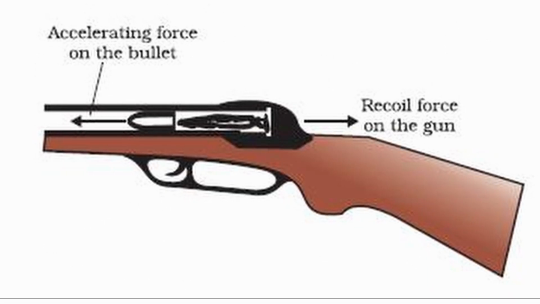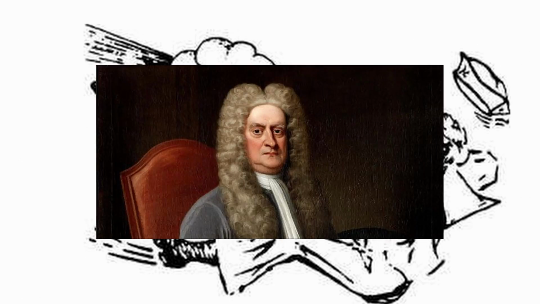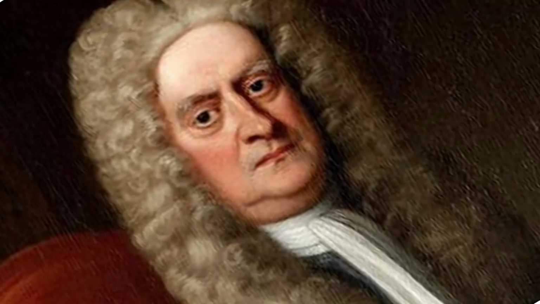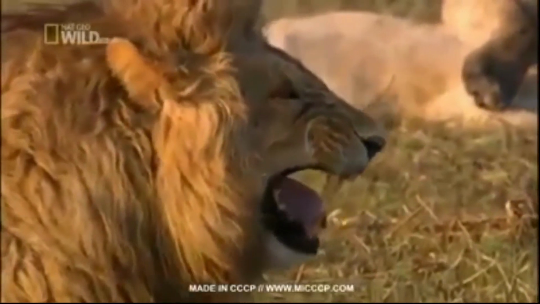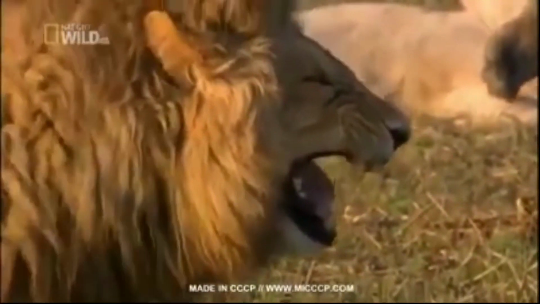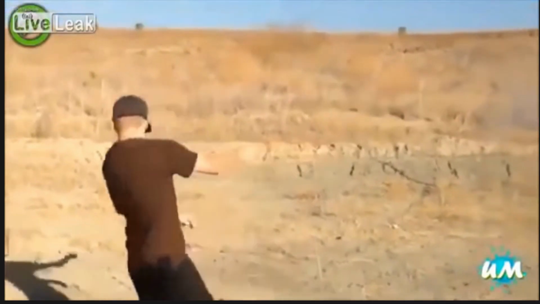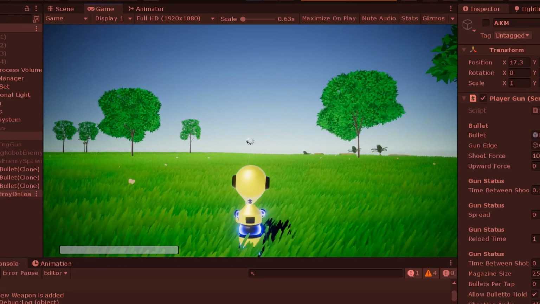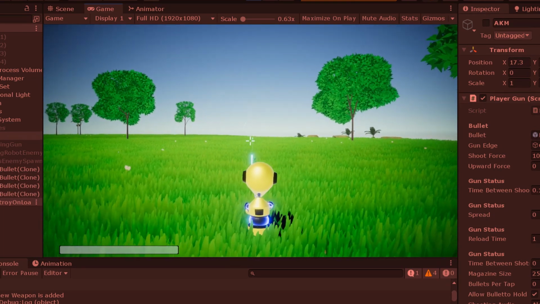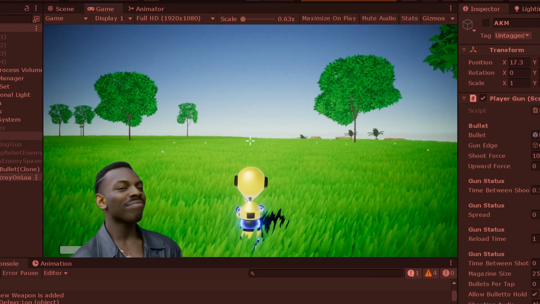Because in real life, if a person shoots with a gun, the bullet moves forward and some opposite force will push you back. For every action, there will be an equal and opposite reaction, which is Newton's third law, whatever. But the point is the recoil force. But I don't know how to do that for the player. So I decided to add recoil to the camera, which gives a similar impression.